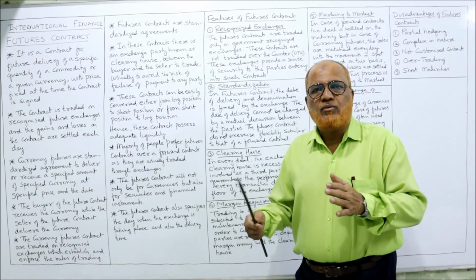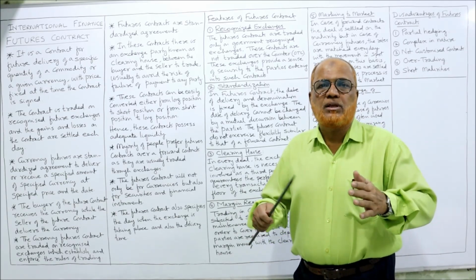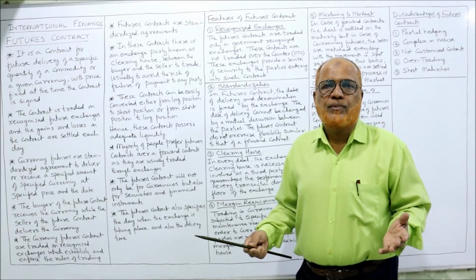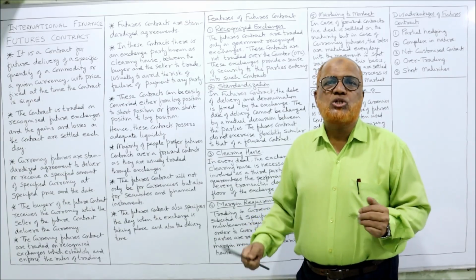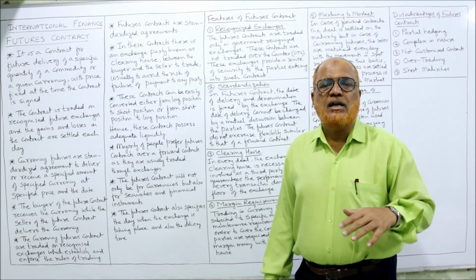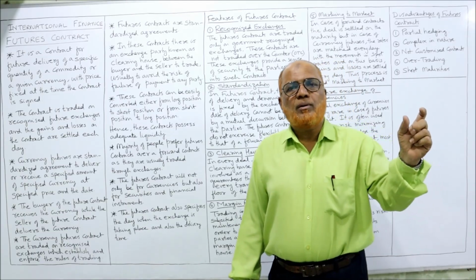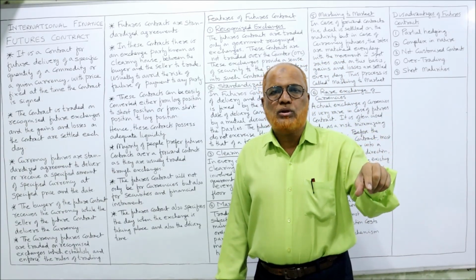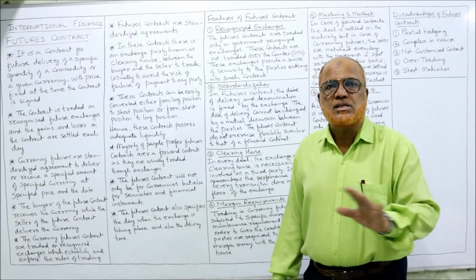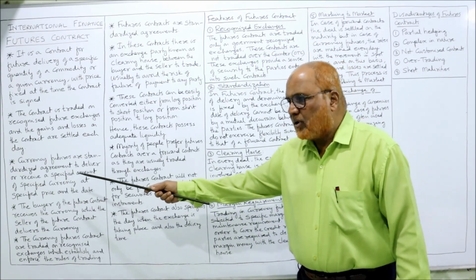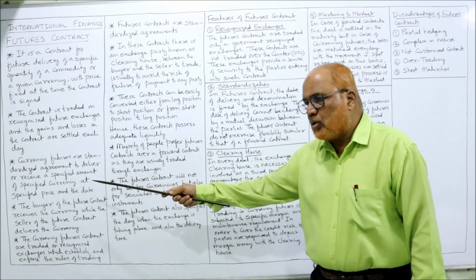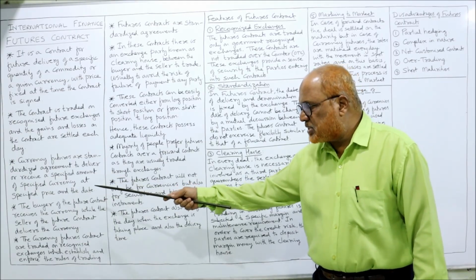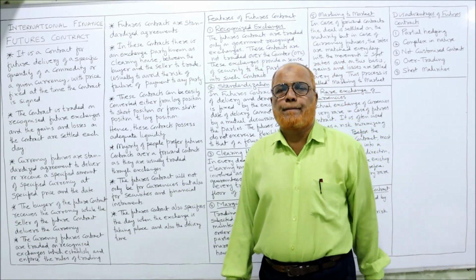Simply, the parties have to see whether it is suitable for them to enter into the contract or not. They cannot make any deliberations, any arguments, any discussion. Whatever price is there, according to that price, they can enter into the contract. Standardized: an agreement to deliver or receive a specified amount of a specific currency at a specified price and date.